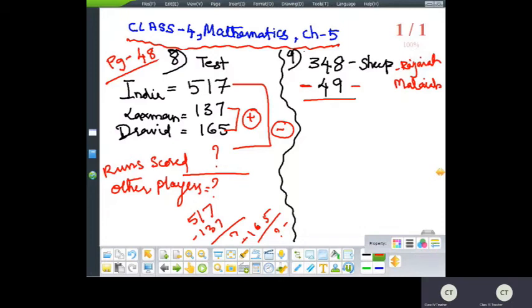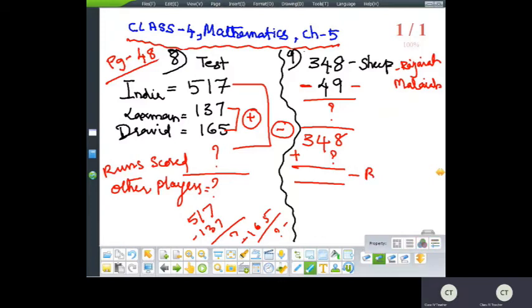Then the number of sheep that Somaya has is equal to the total number of sheep that Rajaya and Mallaya have together. So whatever answer you get, this answer you add with 348 plus. So you will get the number of sheep which Mallaya has.